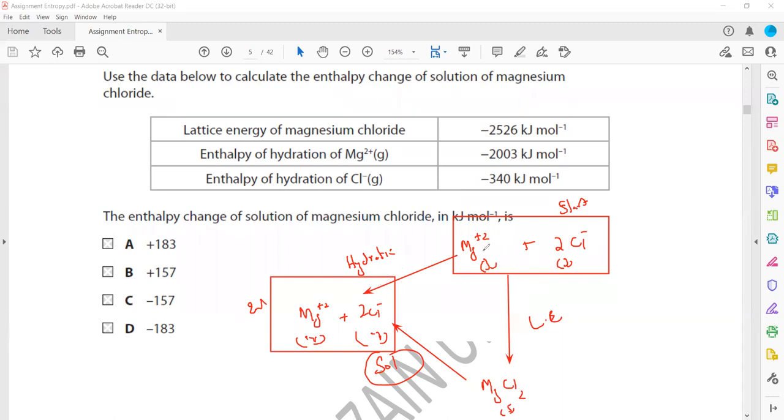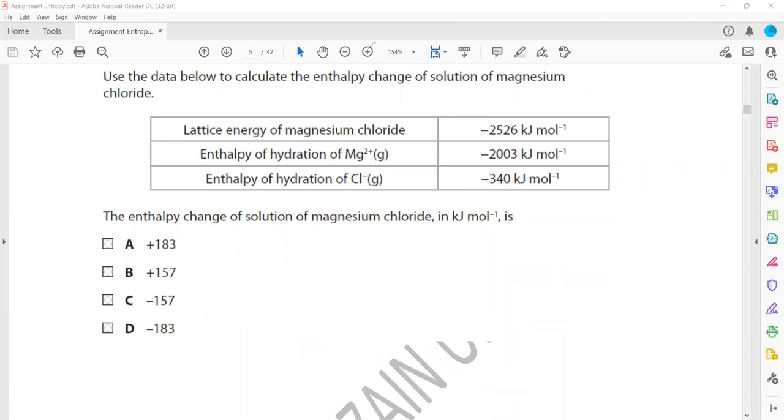So we can follow route 1: hydration is equal to lattice plus enthalpy of solution. If we need enthalpy of solution, then enthalpy of solution is hydration minus lattice. That will give us the enthalpy of solution. So if we write a formula here, whenever you need enthalpy of solution, it is hydration minus the lattice.